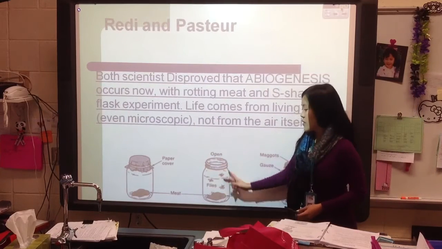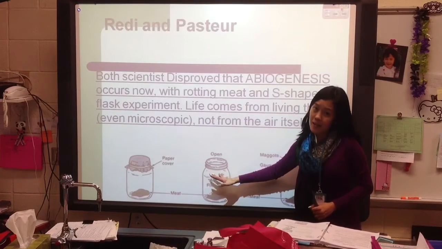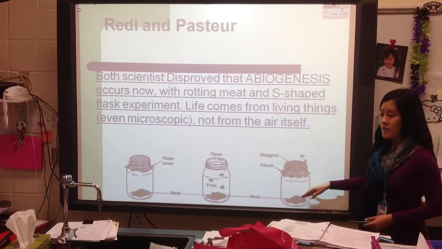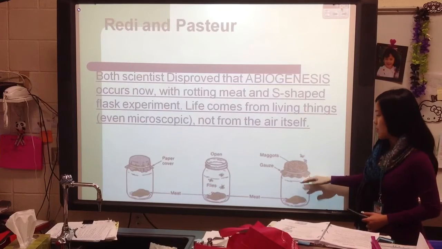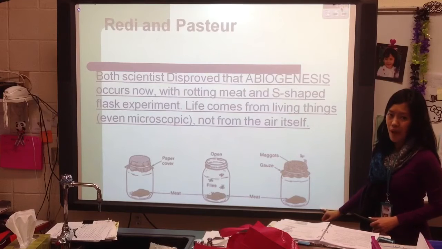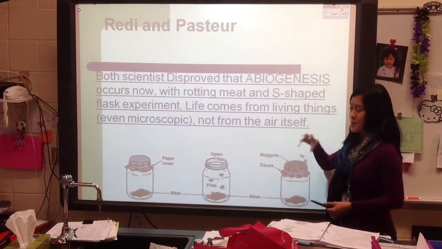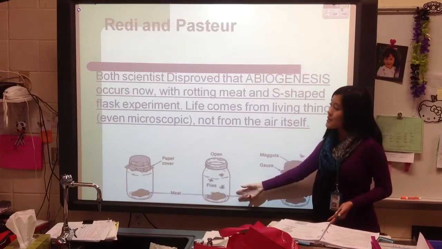The jar with the rotting meat that the flies could come into produced some maggots, which are baby flies. But the meat that was rotting in the same condition had some gauze covering it so the air could come in, but the maggots could not. This did not have any maggots growing from it. So they realized that the maggots weren't coming from something in the air, they were coming from the flies themselves. The flies were laying eggs.